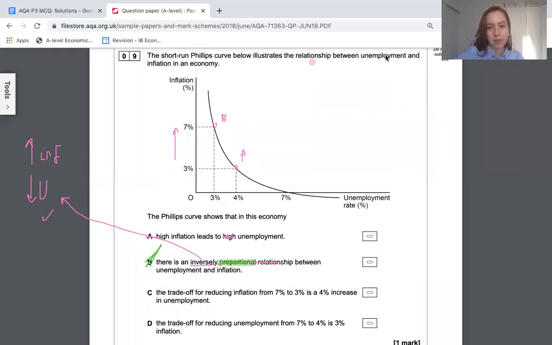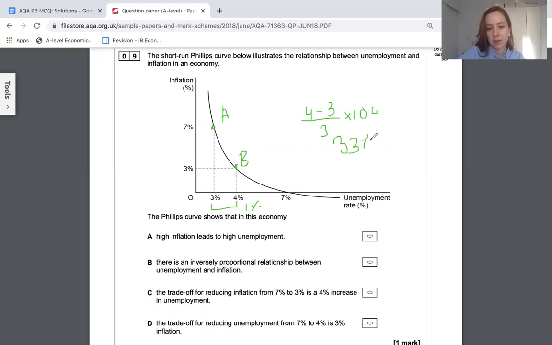What about C? So at C, we are reducing inflation from 7 to 3%. We're moving from A to B. Unemployment has increased from 3 to 4. This is an increase of 1%. In terms of a percentage change, you would do the new one minus the old one divided by the old one times by 100. This would just be a 33% increase if you wanted to measure the relative change. So whichever way you work it out, this is just wrong.